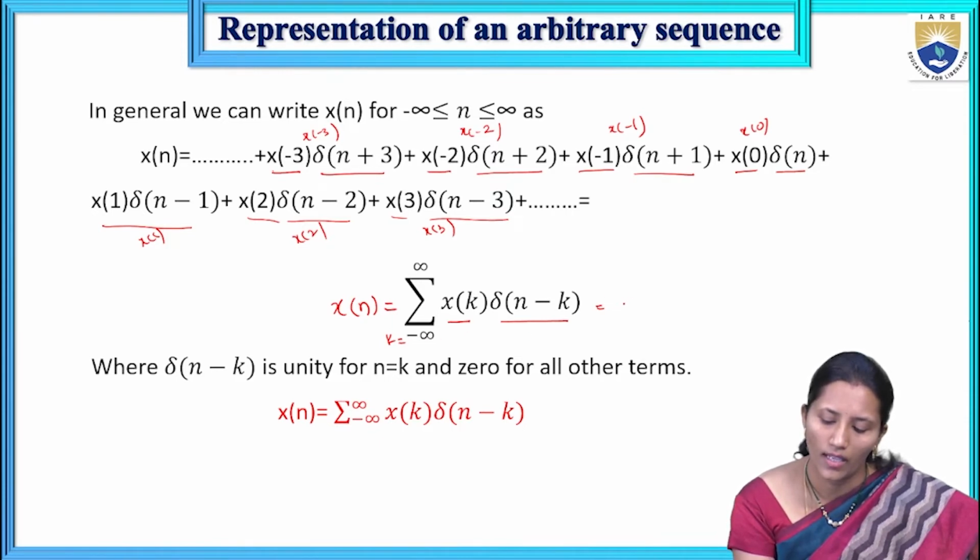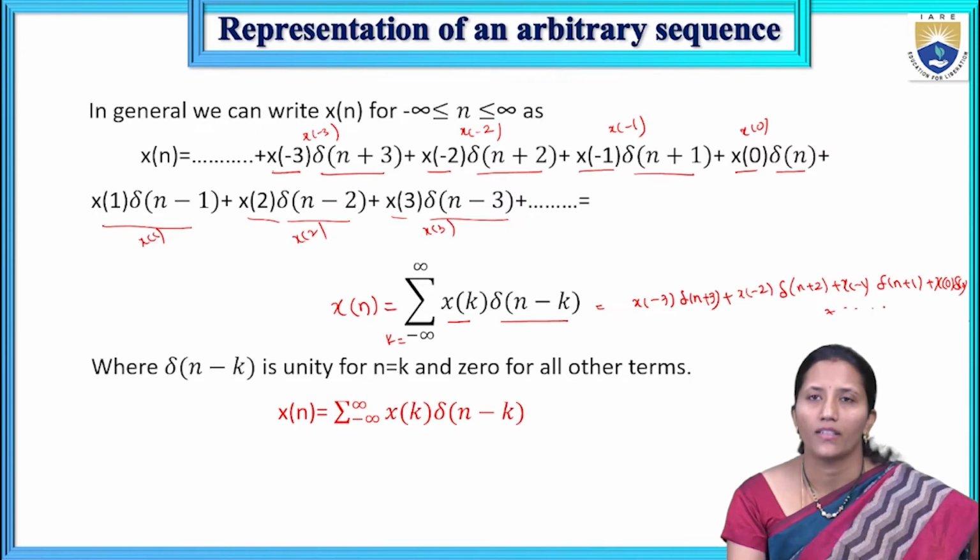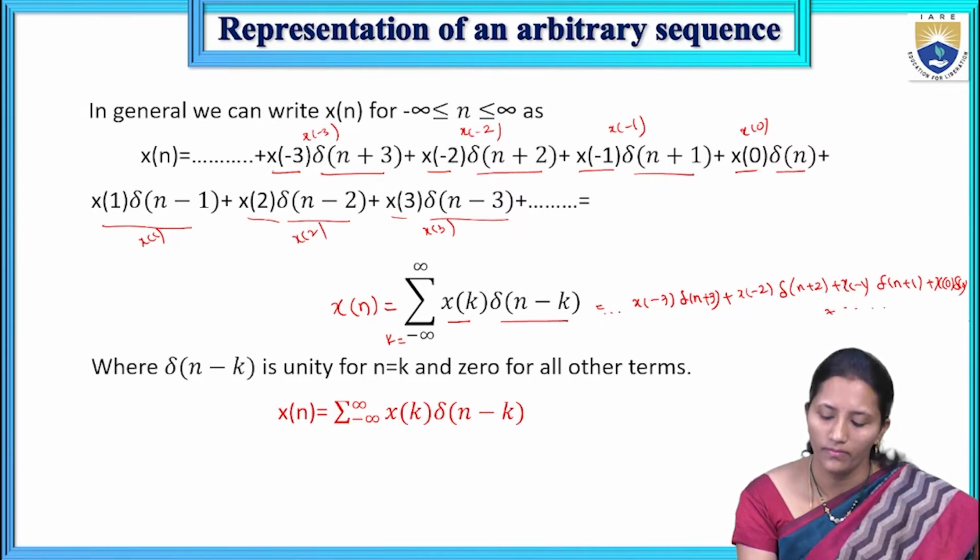So this I can write as x of minus 3 into del of n plus 3, plus, for k equal to minus 2, x of minus 2 into del of n plus 2, plus x of minus 1 del of n plus 1, plus x of 0 into del of n. Like that we can expand this equation.